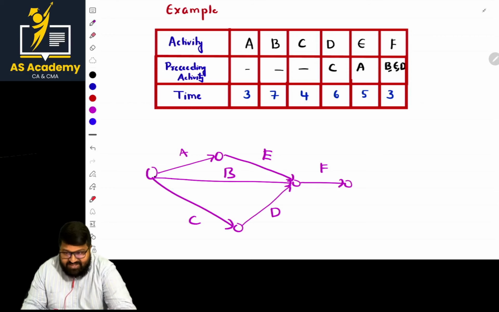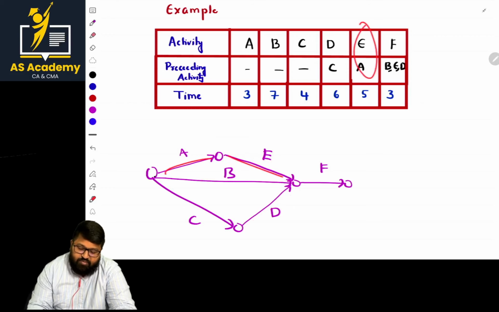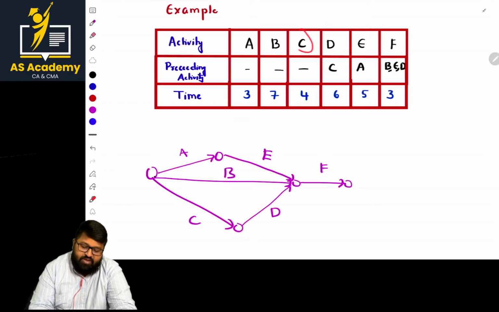Once the diagram is done, you have to cross-check whether our diagram is appropriate or not. Where will F start? Where B, E, D end. Superb. What about E? E starts where A ends. Superb. What about D? D starts after the completion of C. Fine. Superb. A, B, C have nothing preceding them. So A, B, C.